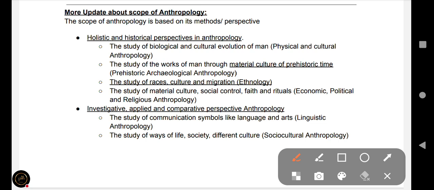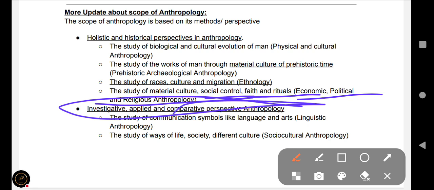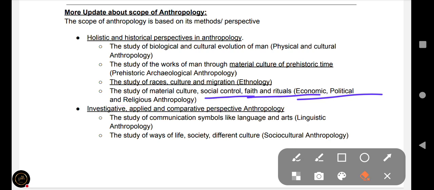A study of material culture, social control, faith and rituals falls under economic, political and religious anthropology. Then there are the investigative, applied and comparative perspectives of anthropology. The study of communication symbols like language and arts is linguistic anthropology.